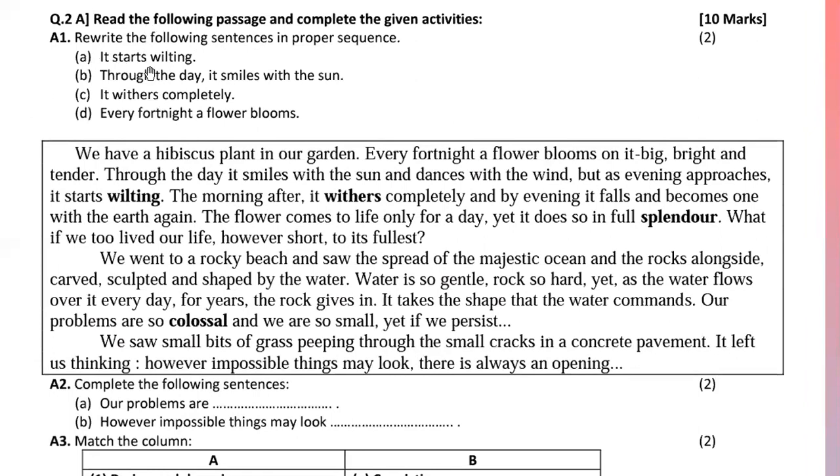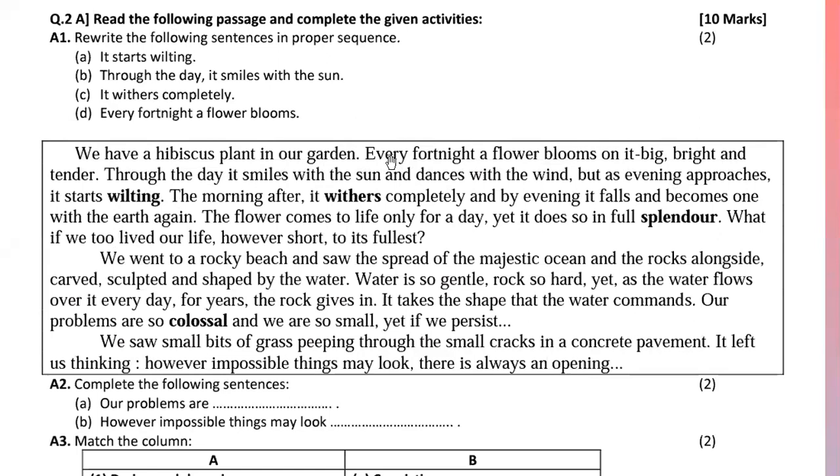It starts wilting through the day. It smiles with the sun. It withers completely. Every fortnight a flower blooms. So here these lines talk about the flower. So which incident took place? So we have to find out from the passage. So here the first passage talks about the flower. We have hibiscus plant in our garden. Every fortnight a flower blooms on it, big, bright and tender.